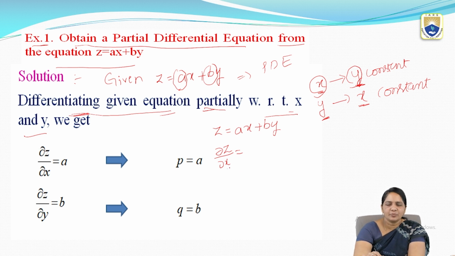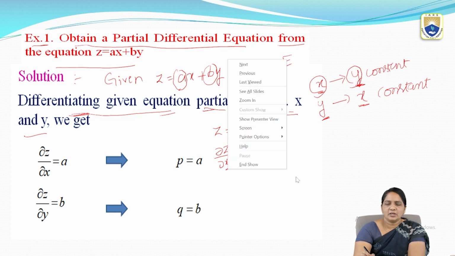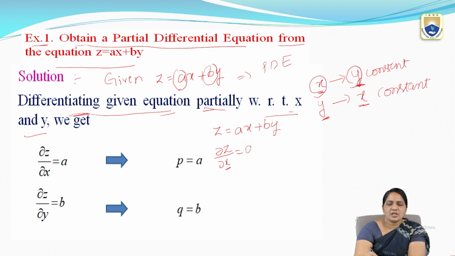So here first I am doing with respect to x. So dou z by dou x. Here a is the constant, a is the constant, derivative of x. The formula we are using here is d by dx of x power n equals n into x power n minus 1. According to that, here in place of n we have 1, so the derivative of x is 1.